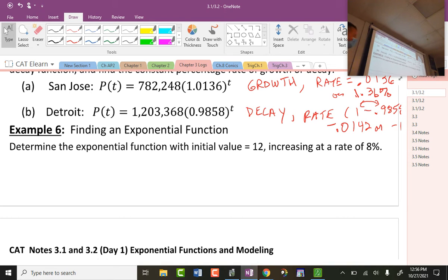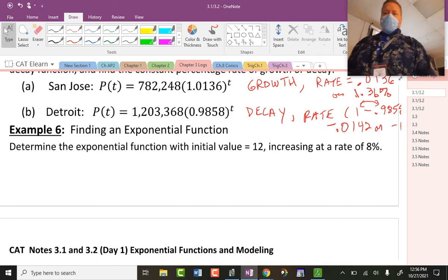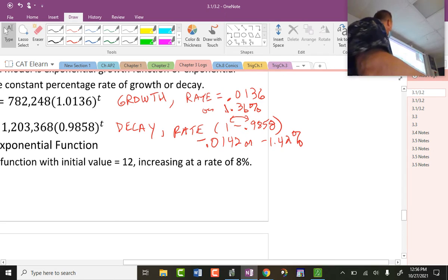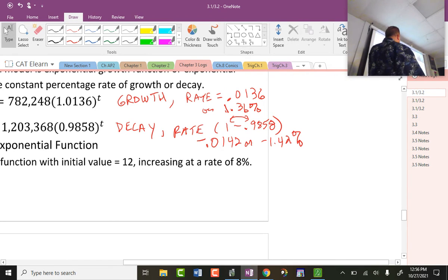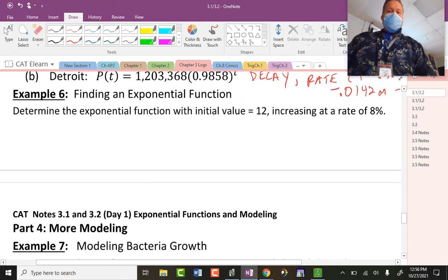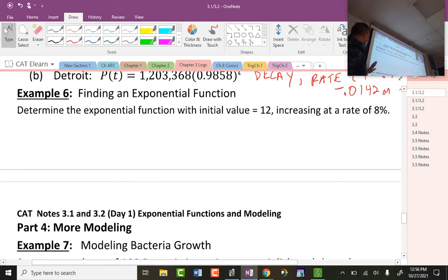What happened, sir? Did I put where? 147.2? Wait, where? What? 1.746. Did you even type it on your calculator? What did you get? I'm so confused right now. I don't know. He typed it. You didn't. I'm very confused what's happening right now. I'm just going to move on. I'm sorry, bud. I don't know what just happened there. Okay, now let's move on. I don't know why that keeps happening.